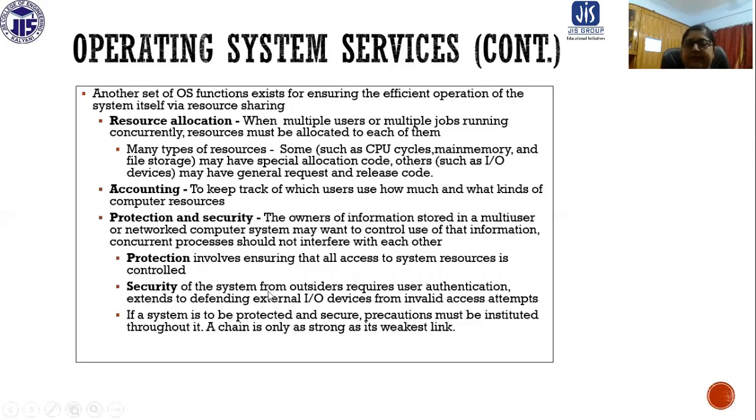Security of the system from outsiders requires user authentication, and extends to defending external I/O devices from invalid access attempts. If a system is to be protected and secure, precautions must be instituted throughout it. A chain is only as strong as its weakest link, so the weakest link must be strong enough.